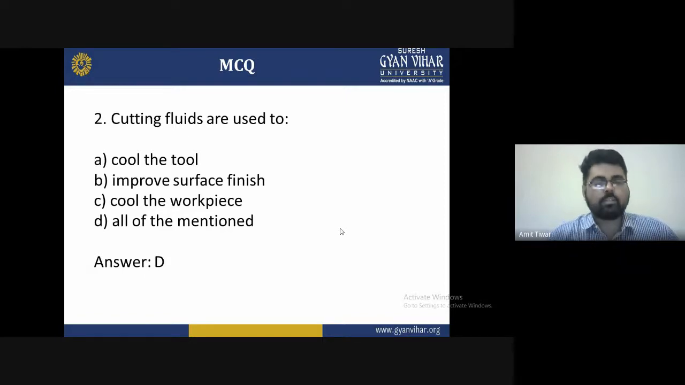Second purpose we can say is that cutting fluids are used to cool down the tool. They improve surface finishing. C, workpiece and the tool, and D, all of the above. The correct answer for this is D: all are correct for the cutting tool as used.